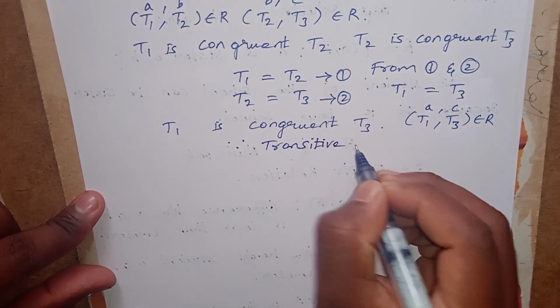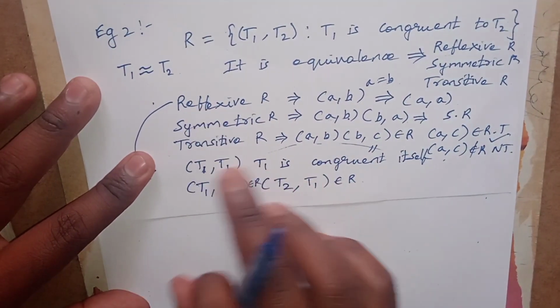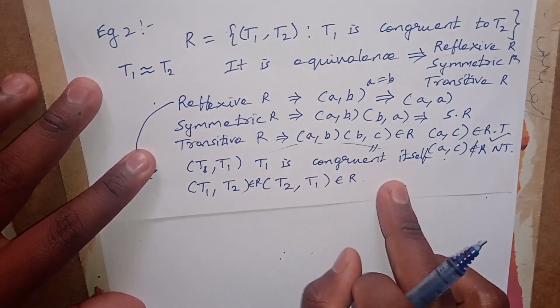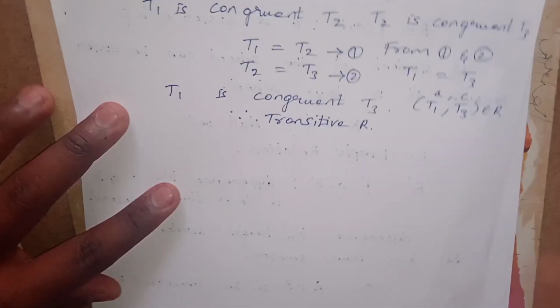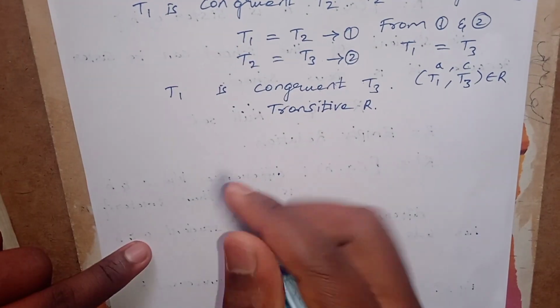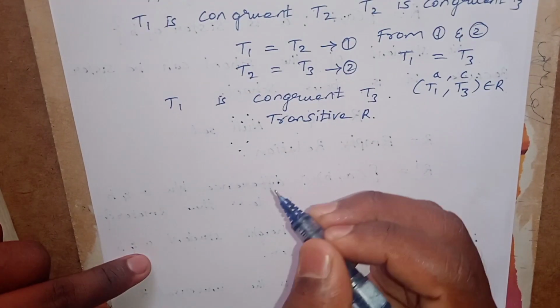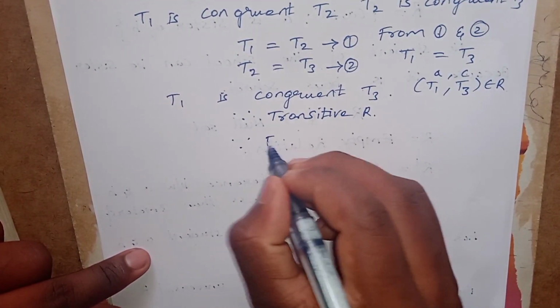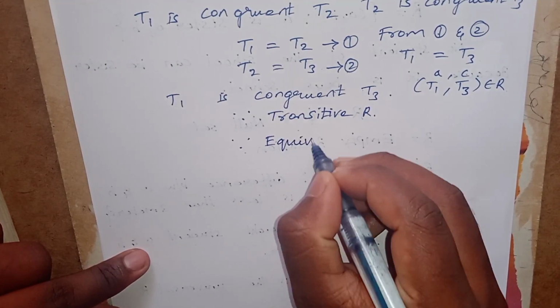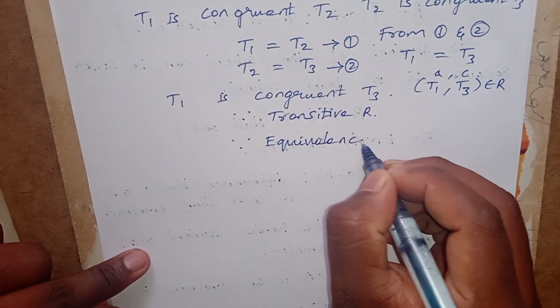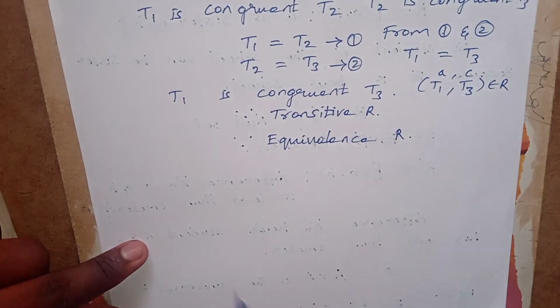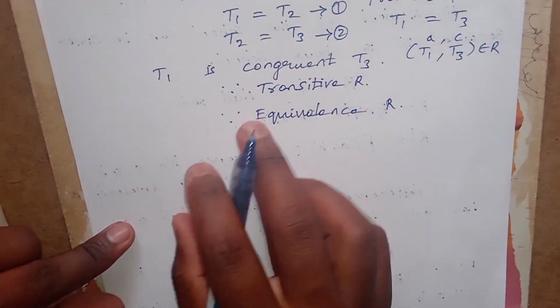Therefore it is satisfying reflexive, symmetric, and the third one, transitive. Therefore if the three conditions are satisfied, then it is an equivalence relation. I hope the questions of example 1 and 2 are clear.